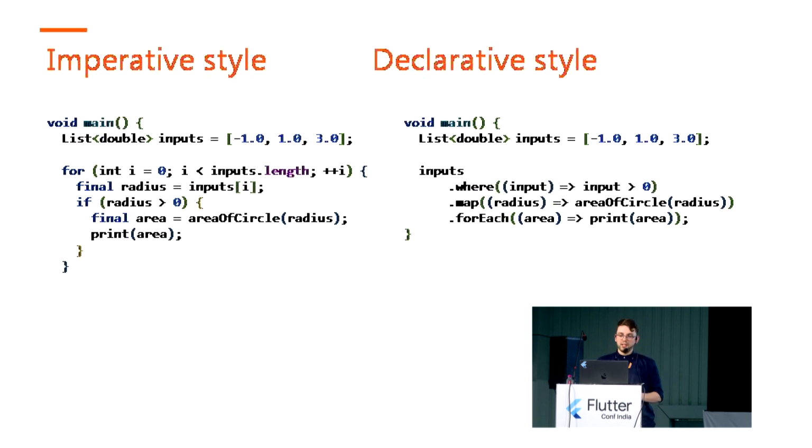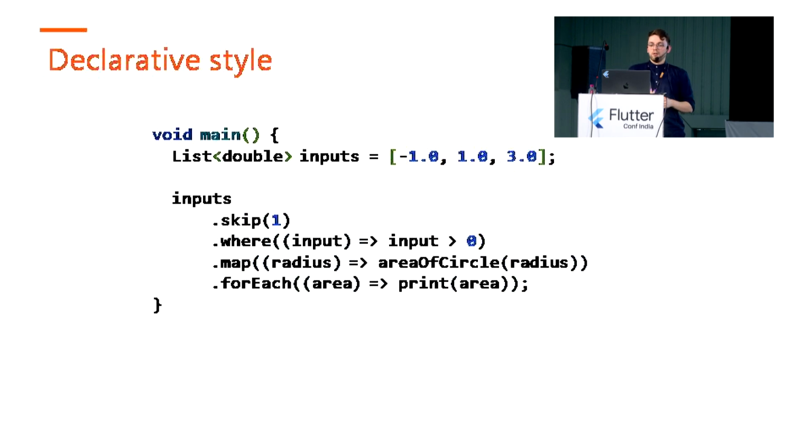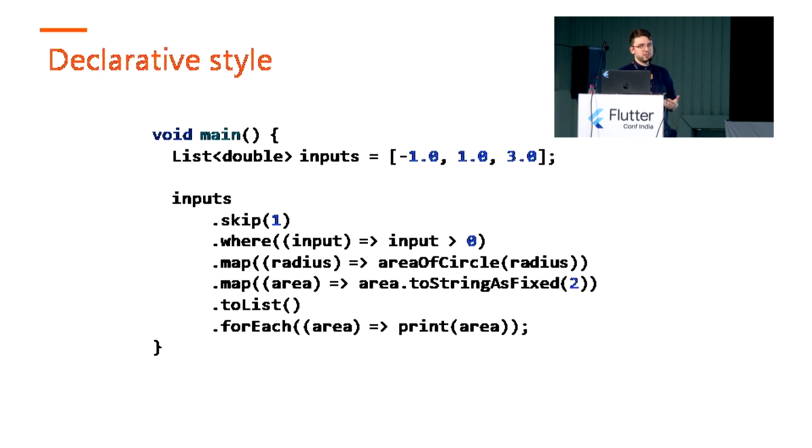With this approach in functional programming, we can achieve a more readable implementation. We can easily change the order of these operations. We can skip, for example, the first element in the input list. We can also iterate on that, and print the results to the console if we want. And we can also take, for example, the last two elements, and we will see the results in the console. We can continue in the declarative style. We can have wider ideas to improve our code, or just do something fun.